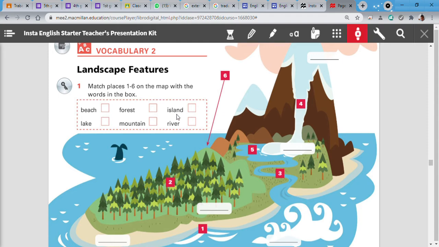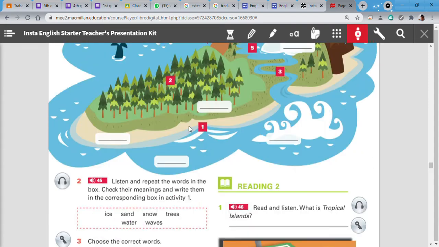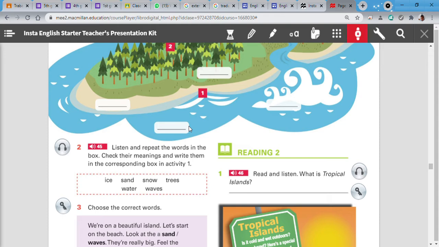Okay, island, you can see many islands, no? But sometimes you don't know the name. Lake, like Titicaca Lake. Mountain, like for example Machu Picchu. And river, like Cañete River. Perfect. That's the idea.